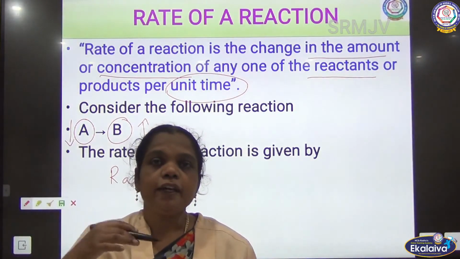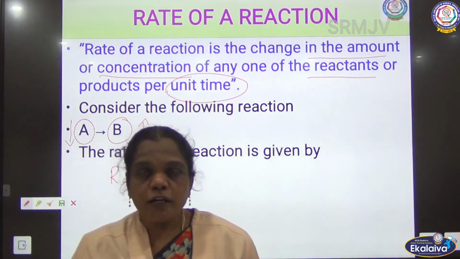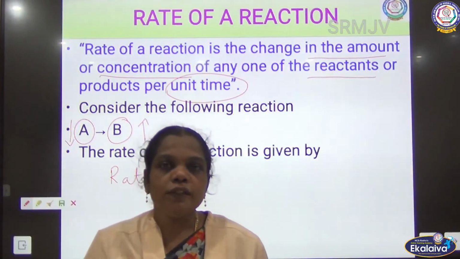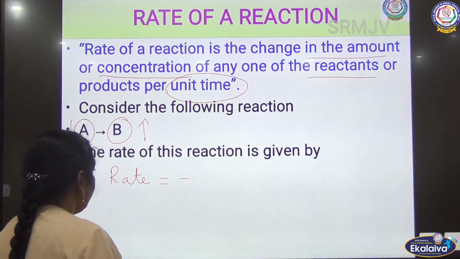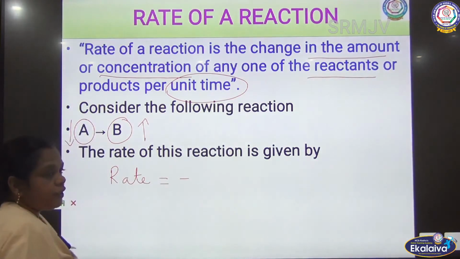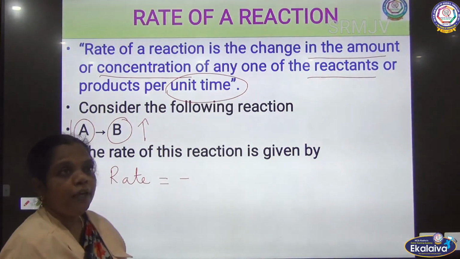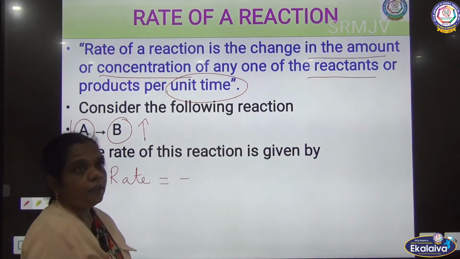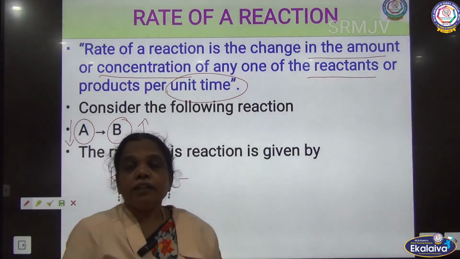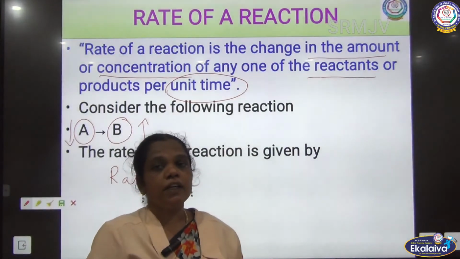So, the concentration of the reactant is going to be decreasing and the product is going to be formed slowly, so that the concentration of the product is increasing. The same way, the rate expression, the rate equation, can be given with a negative sign for the reactant, because there is a decreasing concentration.